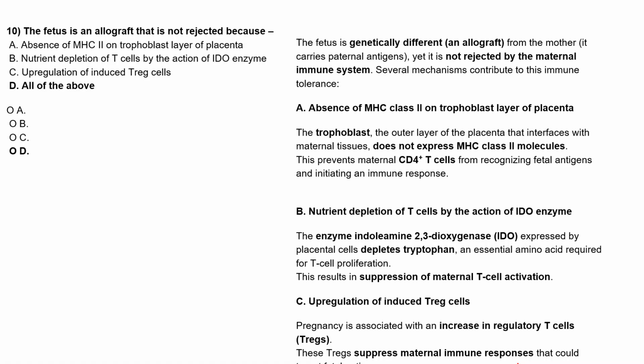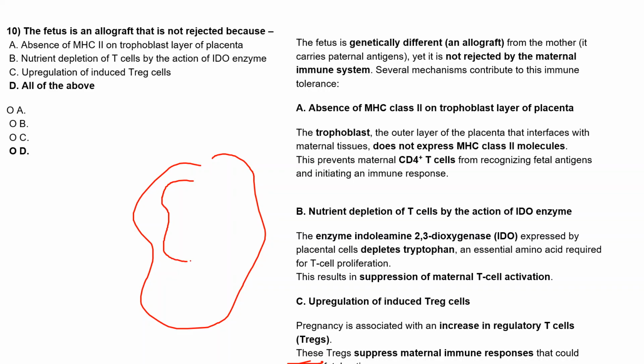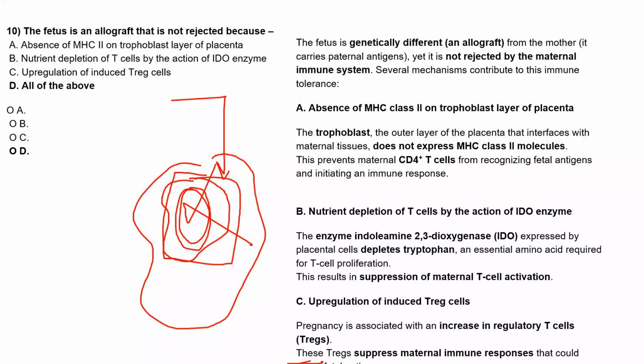So you were right that options A and B are both true, but more than one option is true. How? We'll see. We know that the fetus is not exactly the same as the mother. Even though it is inside the mother's body, we know that the genetic composition will be different. Then how is the body not attacking this fetus and rejecting it?